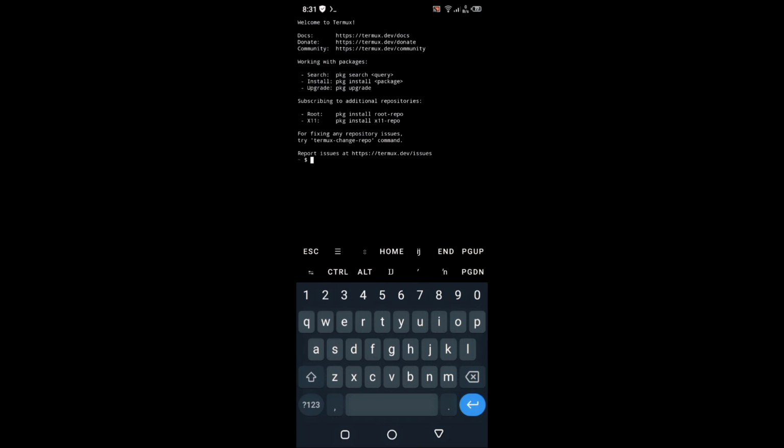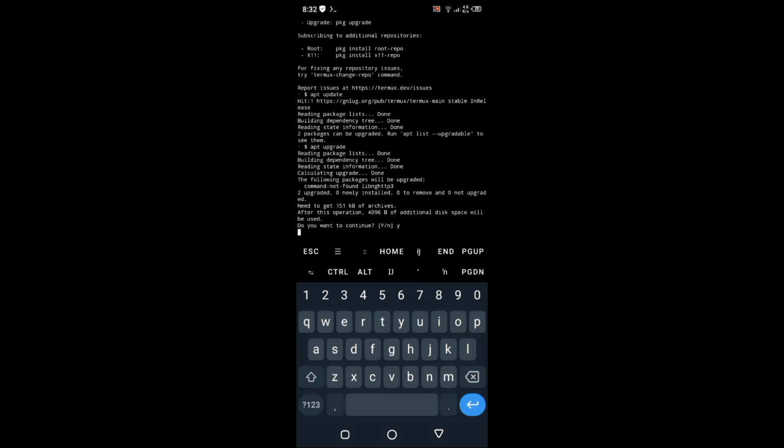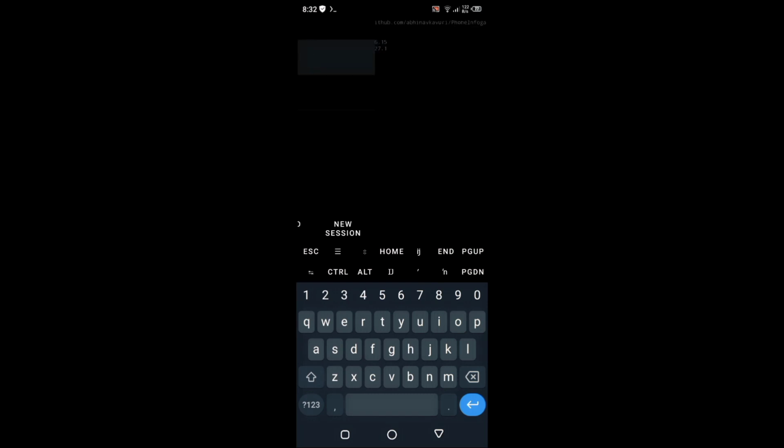So for the commands, first we have to open our terminal, or Termux, which you have installed from F-Droid and not from the Play Store. Make sure that you have installed Termux from F-Droid, because the Play Store does not have the updated version. When you open Termux, first write the command apt update, and after that run apt upgrade, then enter Y. In the description box you will find the commands which I am going to use. I have written the commands there.